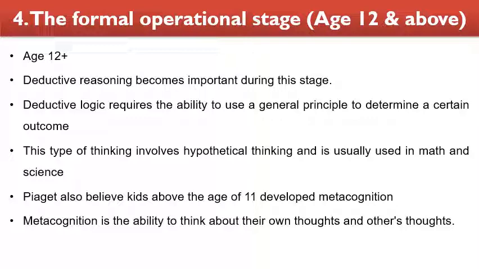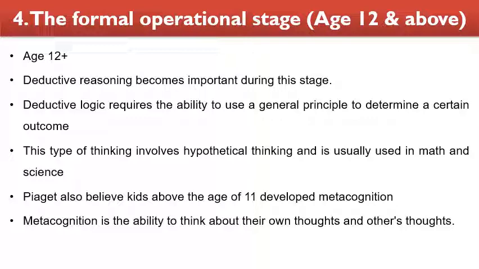So they develop this kind of knowledge at this age. And Piaget also believed kids above the age of 11 developed metacognition. So metacognition is an awareness and understanding of one's own thought processes. Okay, this metacognition is well developed in children above 11 years of age, and metacognition is the ability to think about their own thoughts, their own ideas, what I'm thinking and how I'm thinking. Right. So this is called metacognition.